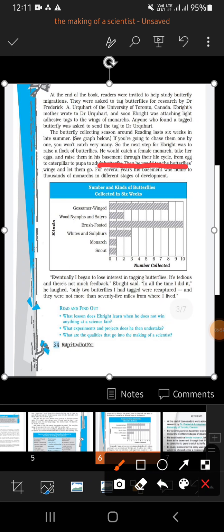He raised them in the basement through their life cycle, from egg to caterpillar to pupa to adult butterfly. Then he would tag the butterfly's wings and let them go. Once that butterfly becomes an adult, he would put a tag on its wing and it would be released. Then if it was found in another place, the person was asked to send the tag to Dr. Urquhart. So if that tagged butterfly was found in another place, especially Central America, it would be clear that yes, butterflies, especially monarch butterflies, migrate from one place to another.